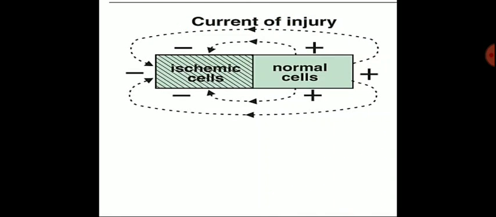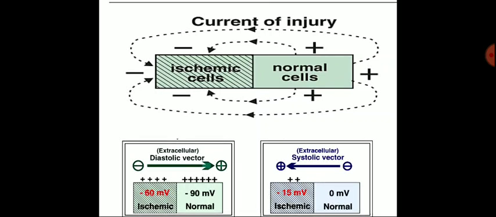Now the current of injury is from the normal cells toward the ischemic cells, from the positive toward the negative side. In the diastolic vector, the current of injury is from negative toward positive, and in systolic also from negative toward positive. So the directions are opposite to each other.